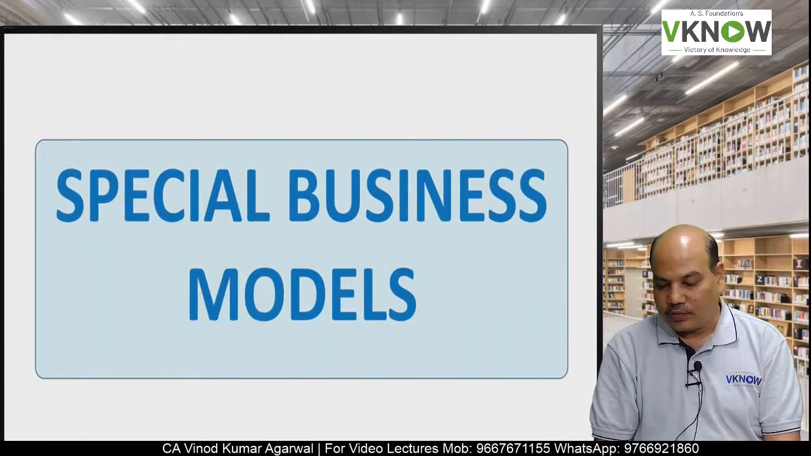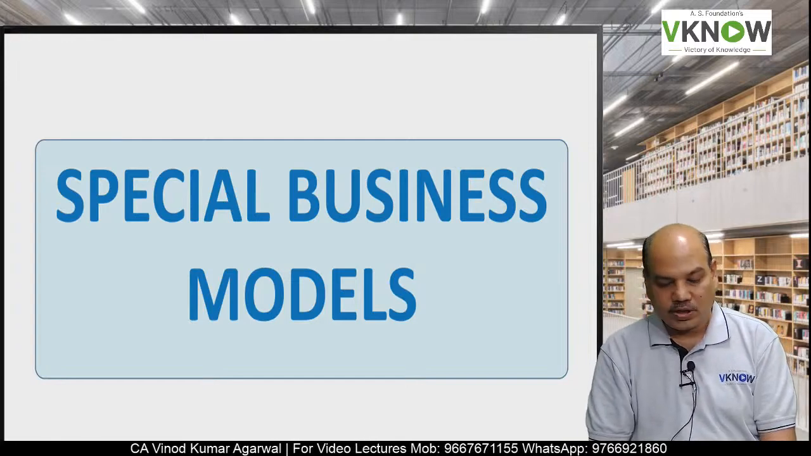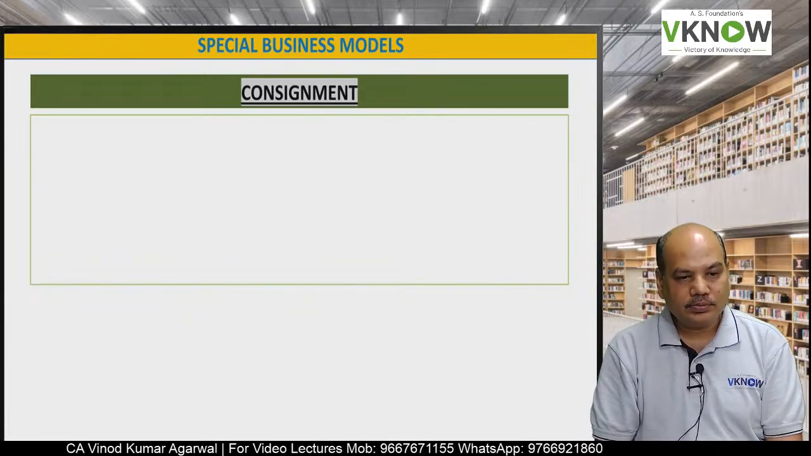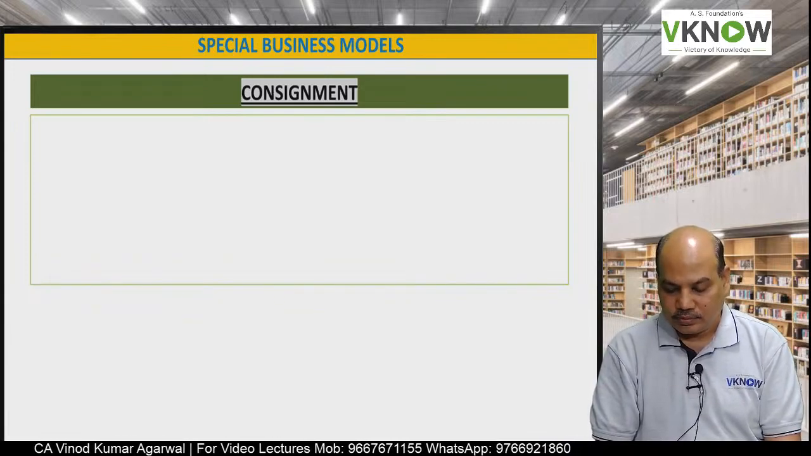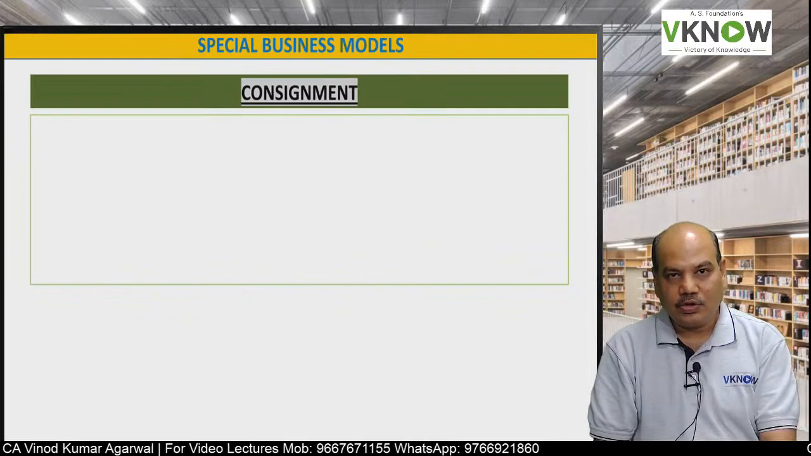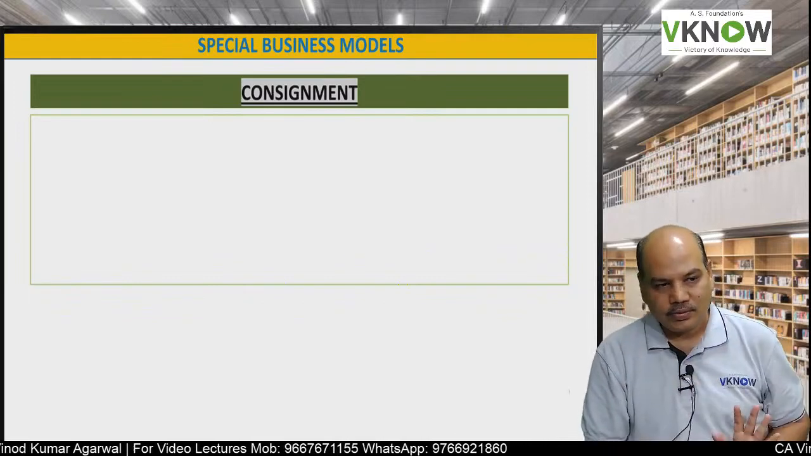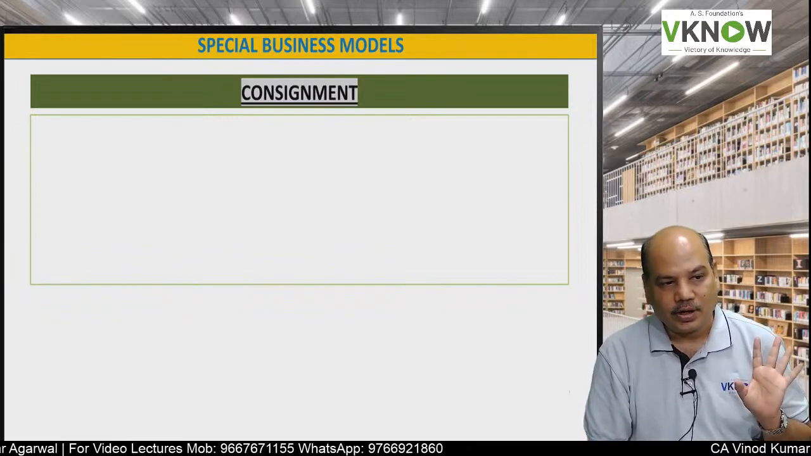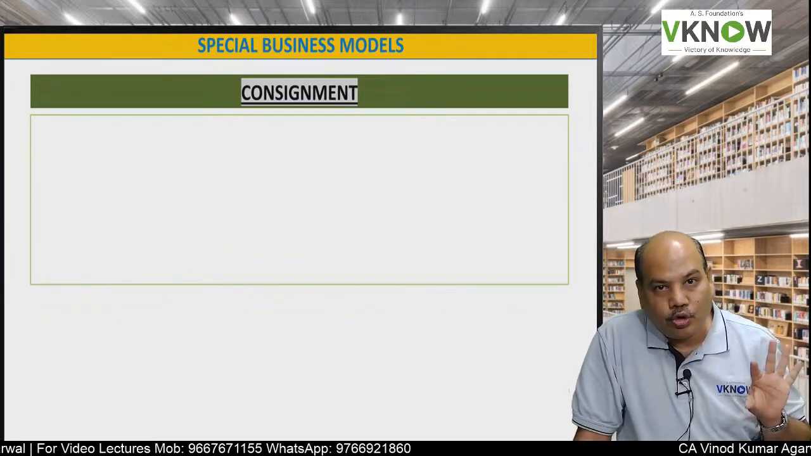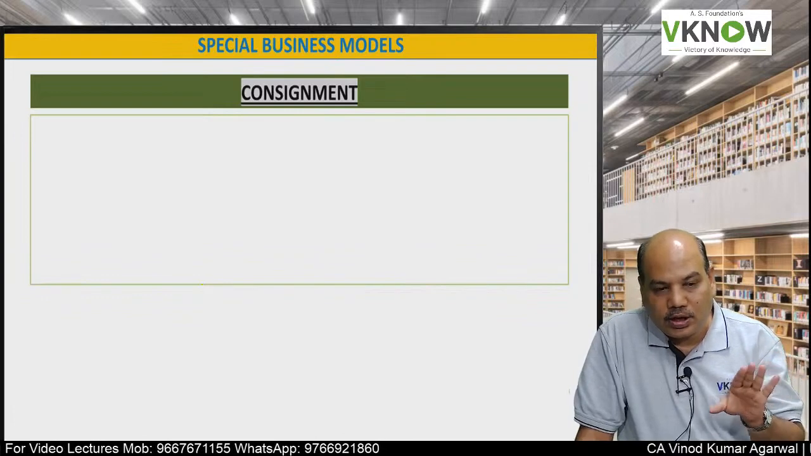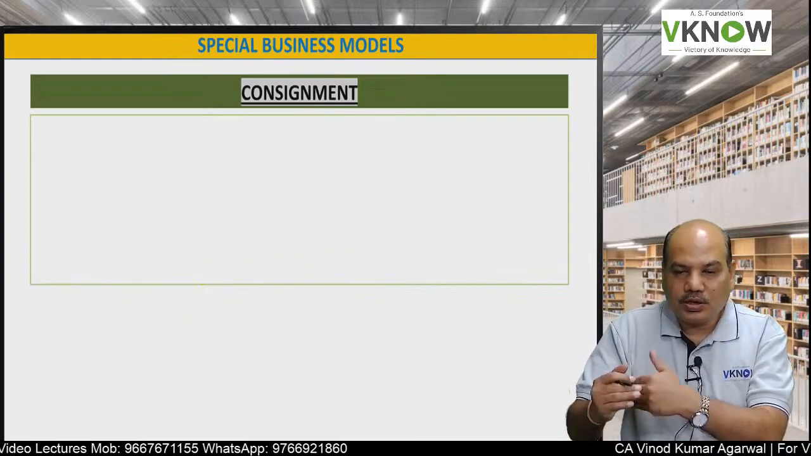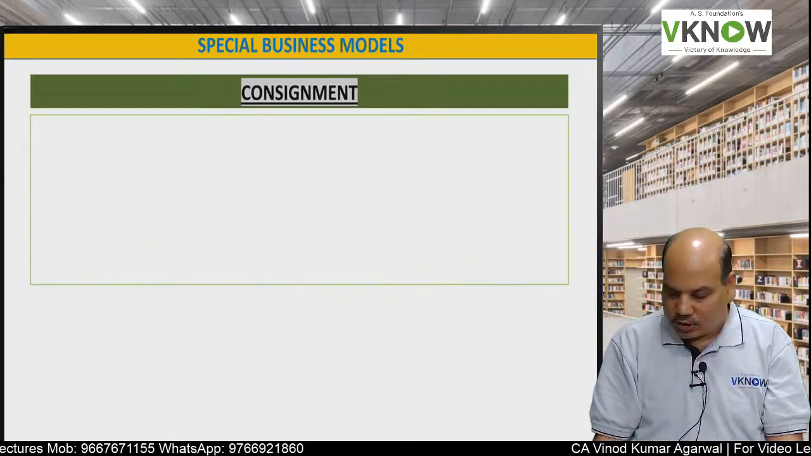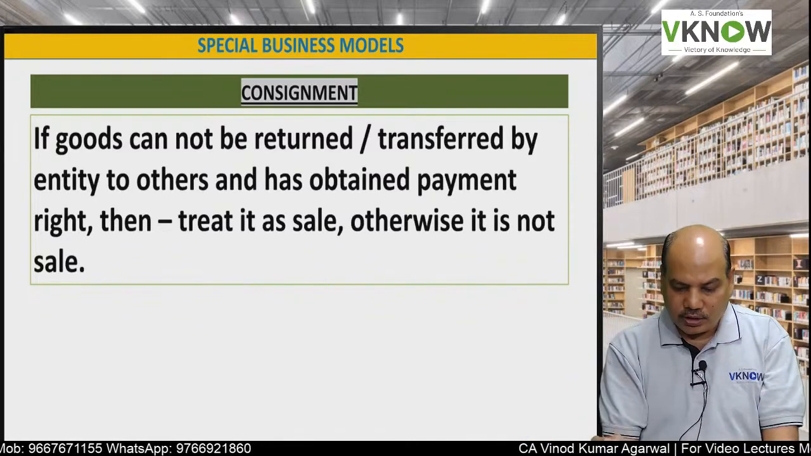Now the next task is to understand some special business models. Like for example, consignment. Consignor sends goods to consignee. This type of question they ask for 4 to 8 marks in the exam. When should revenue be recognized? When consignor sends to consignee or when consignee sells to a third party? That is the question. So we have to apply this test.